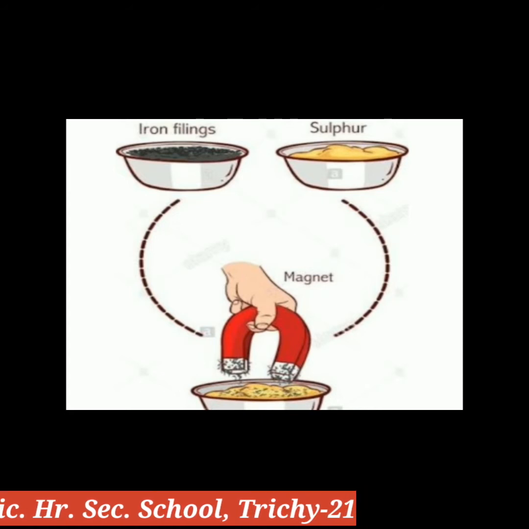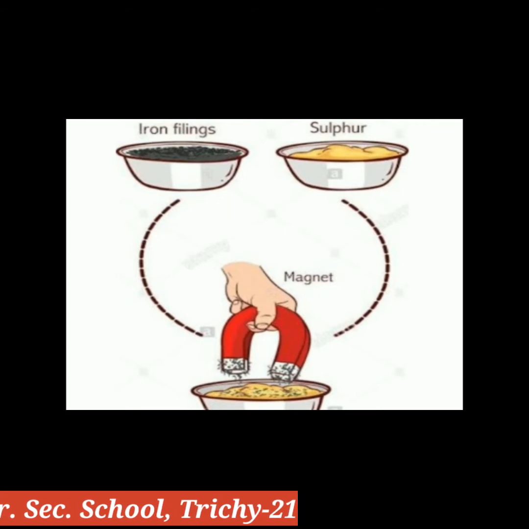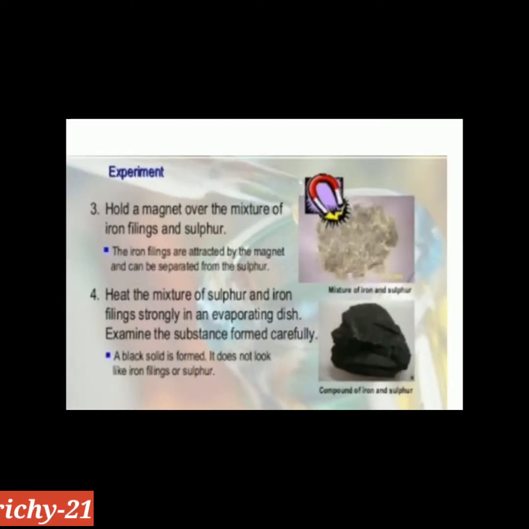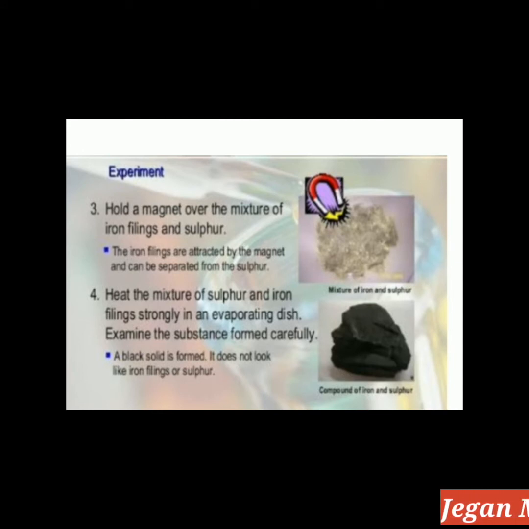The iron is a dark grey color and the sulfur is a yellow powder. These two powders are mixed together. Hold a magnet over the mixture of iron filings and sulfur. The iron filings are attracted by the magnet and can be separated from the sulfur.